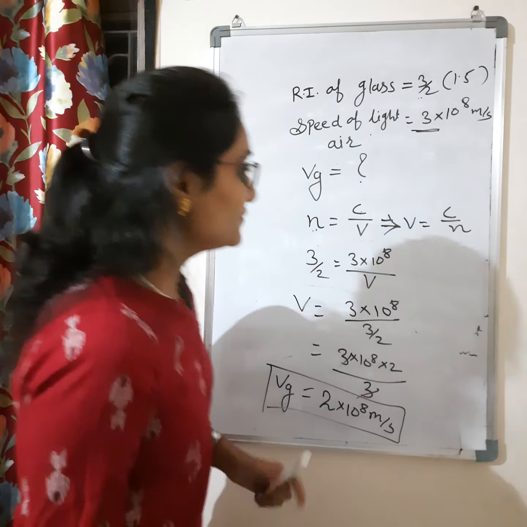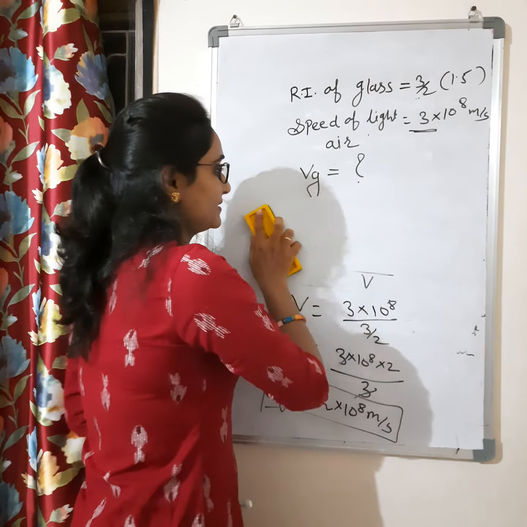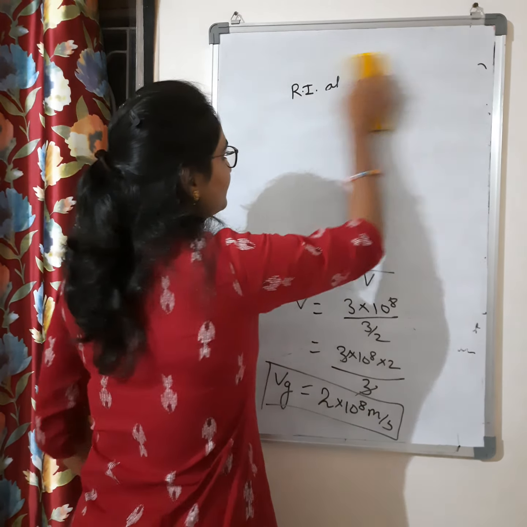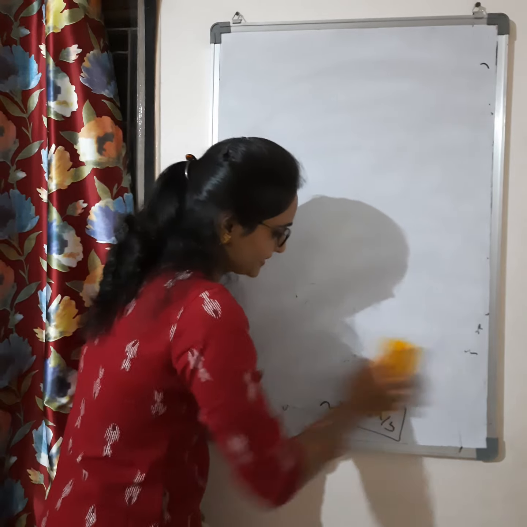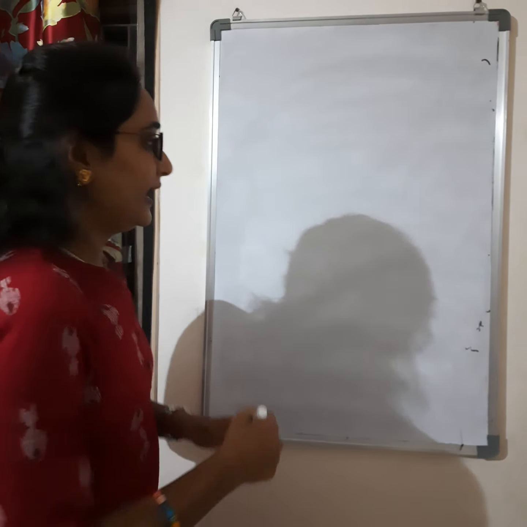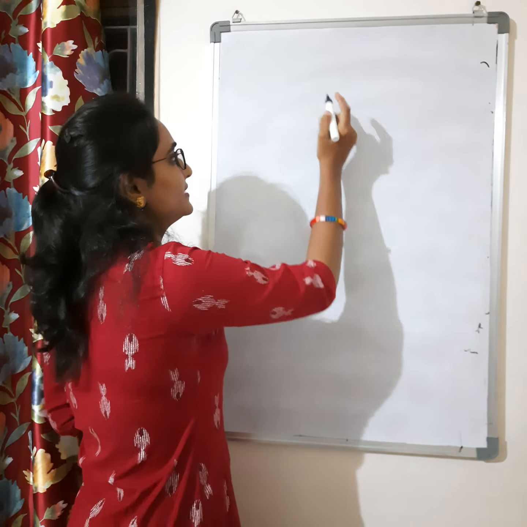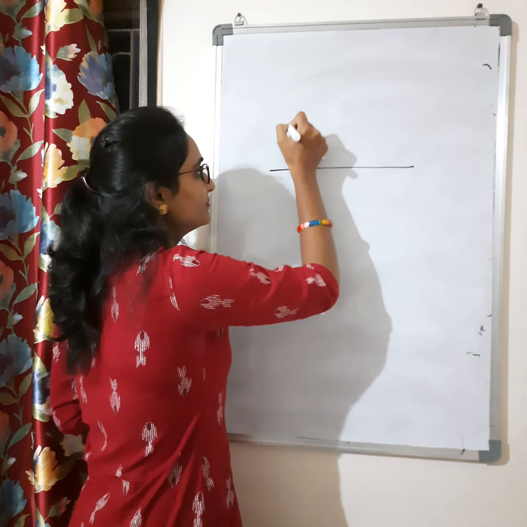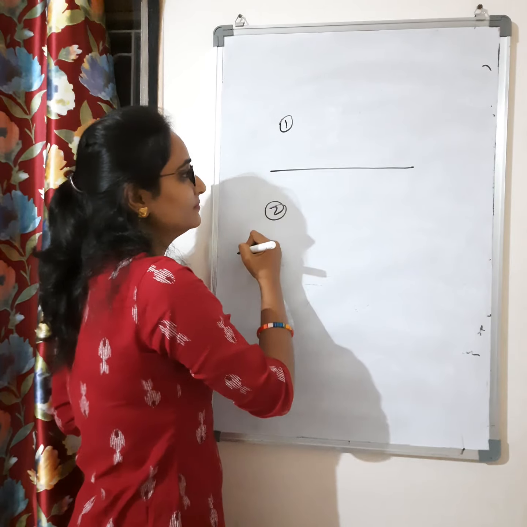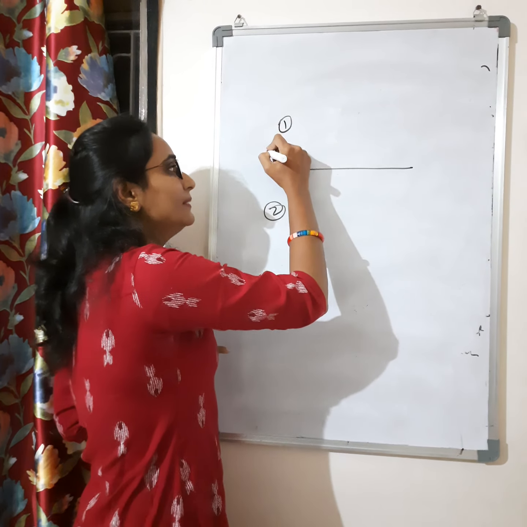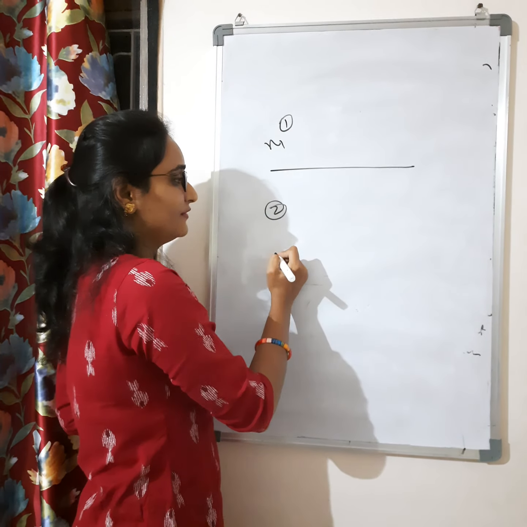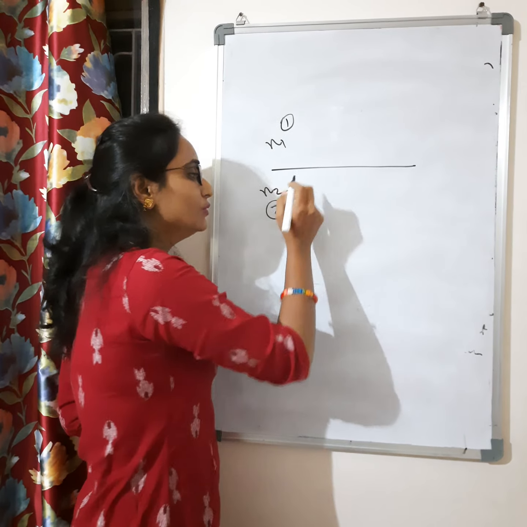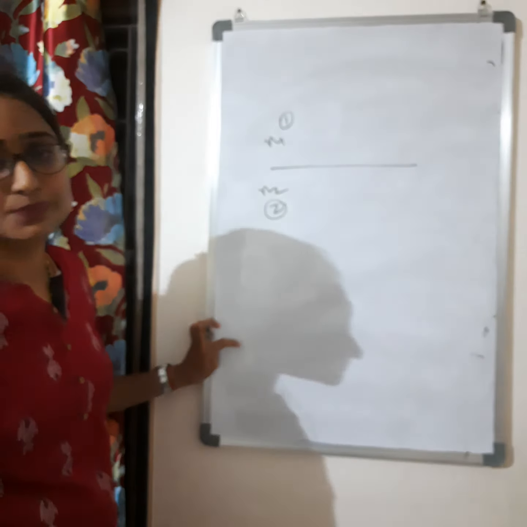Now, suppose two mediums are given, medium 1 and medium 2. For medium 1, the refractive index is suppose N1. For medium 2, the refractive index is N2.